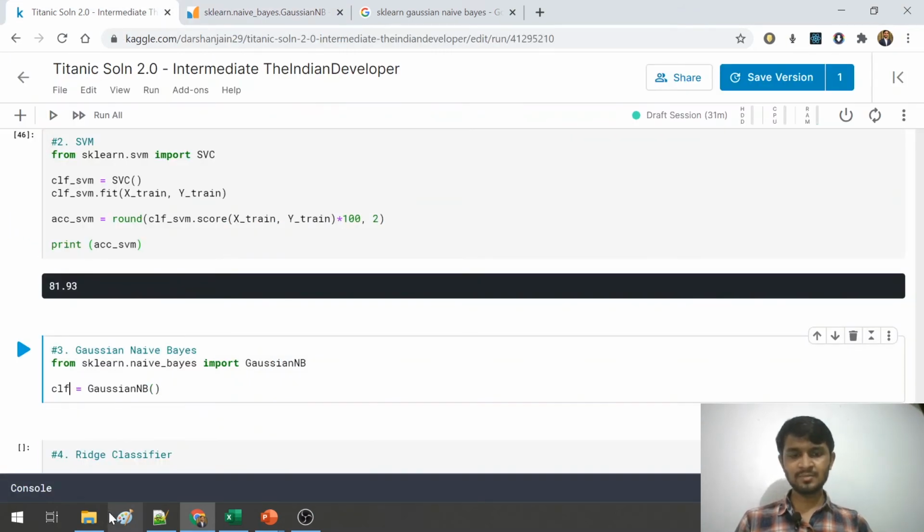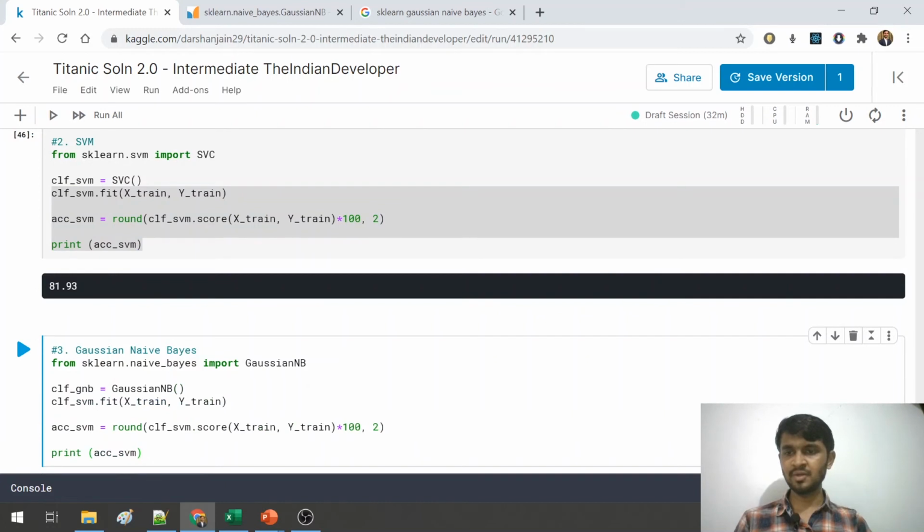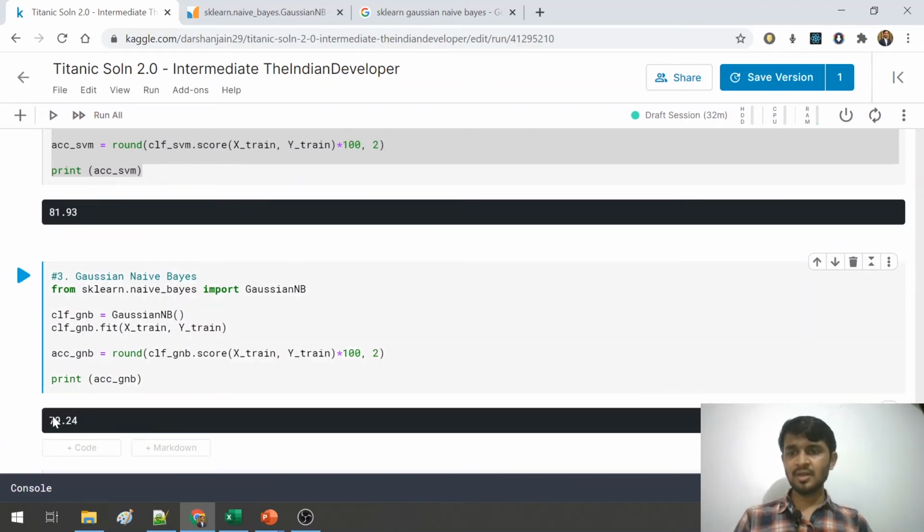So let us name this classifier as Gaussian naive Bayes, and then let me copy the code from here to make it a bit fast. Let me replace all the SVM classifier by Gaussian naive Bayes classifier, and let me change this value by GNB, that is Gaussian naive Bayes accuracy. And if I run this part of code, I see that the accuracy score on trained data frame is 79%.